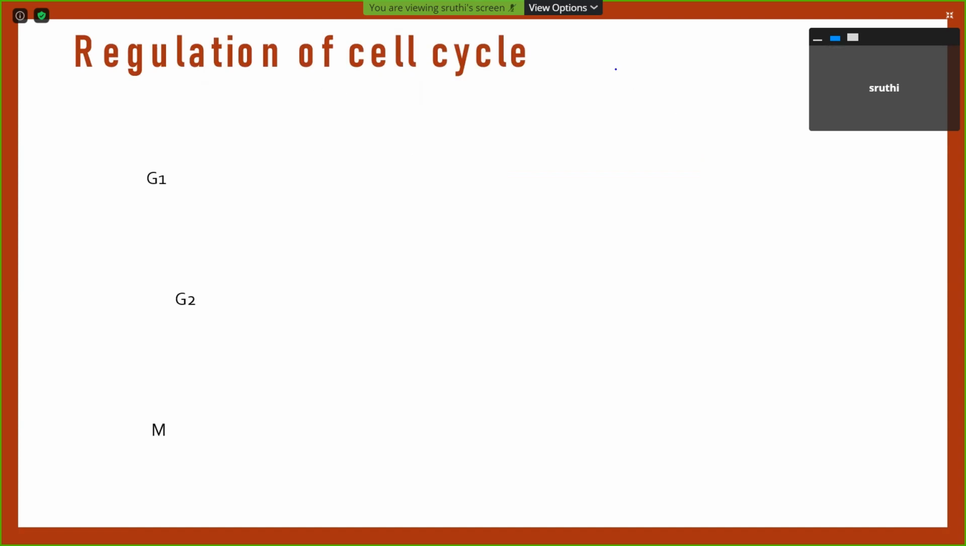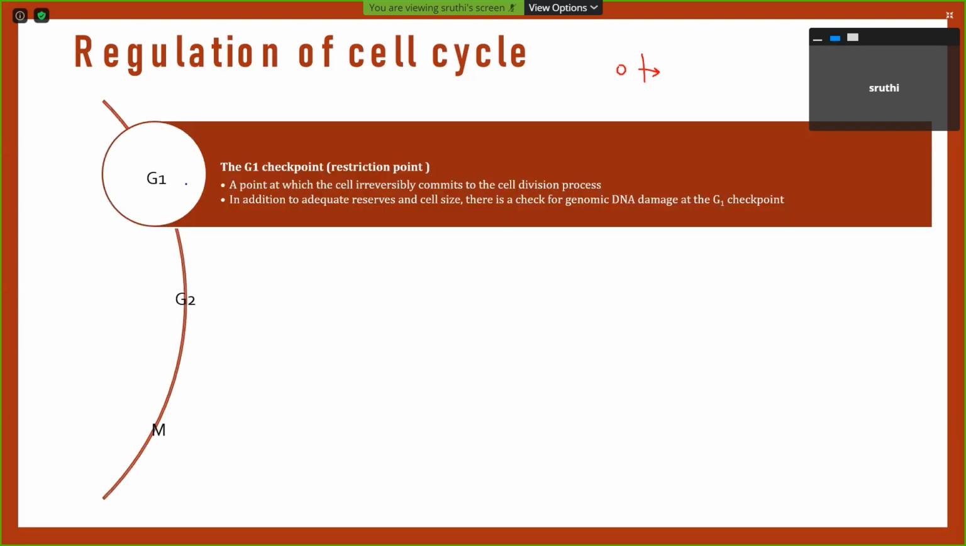In the regulation of the cell cycle, a cell cannot divide just like that, so there has to be a restriction on the cell cycle. So the regulation of the cell cycle plays an important role, and it can be learned as the checkpoints. There are three checkpoints, occurring at G1, G2 and M. The checkpoint at G1 is called the G1 checkpoint or the restriction point.